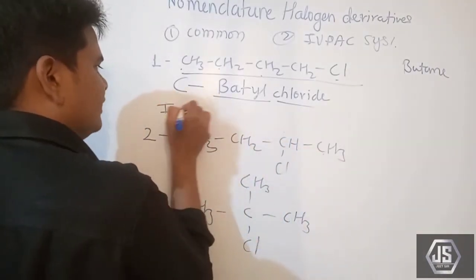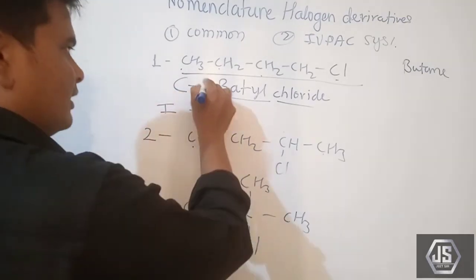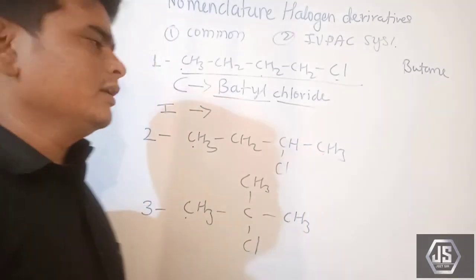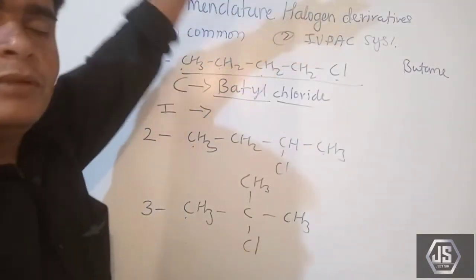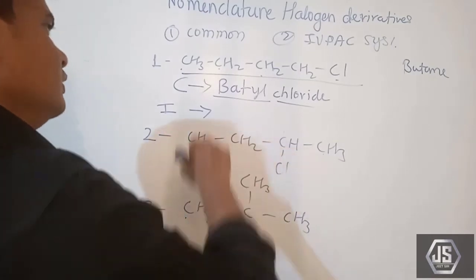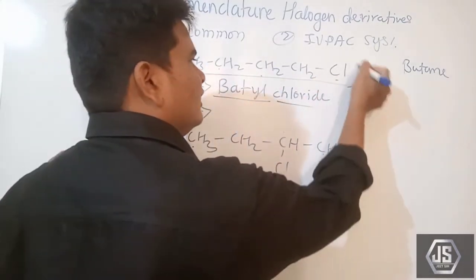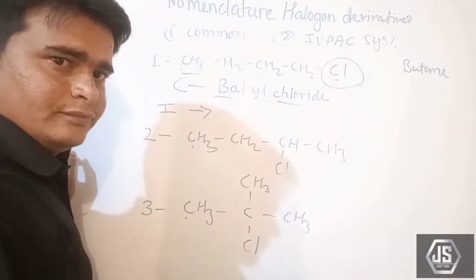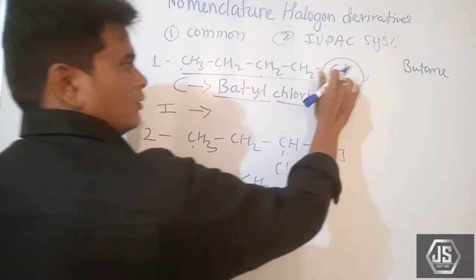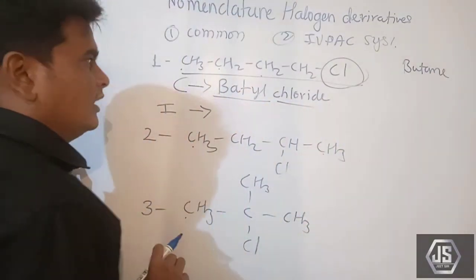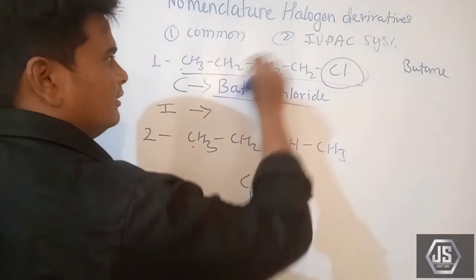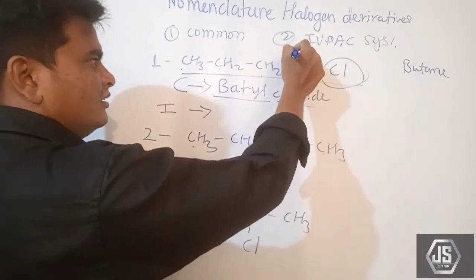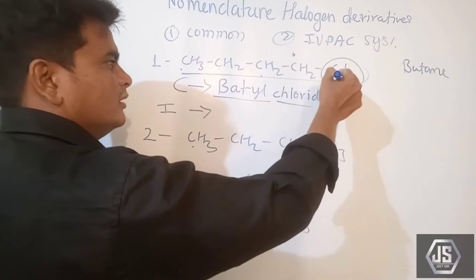Now, what is the IUPAC name? Some rules are there that we have to follow, and on the basis of them we can give the name to the particular compound. First, select the longest chain containing the halogen atom.